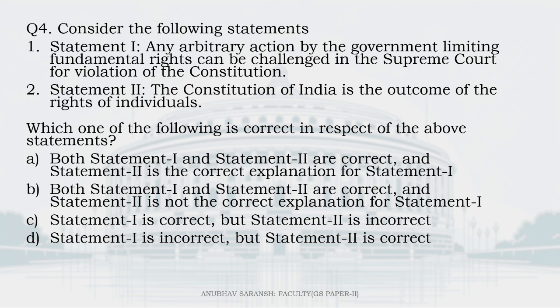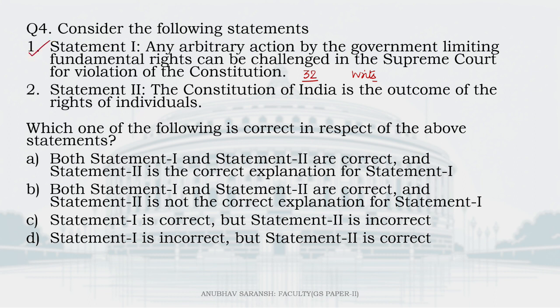Consider the following statements. Statement 1. Any arbitrary action by the government limiting fundamental rights can be challenged in the Supreme Court for violation of the Constitution. Yes, Article 32, which Dr. Ambedkar has called the heart and the soul of the Constitution, of course, allows for the Supreme Court to issue orders, directives, or writs. So, 1 is correct.